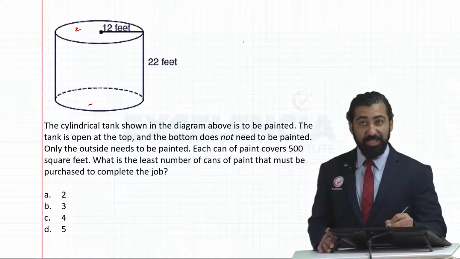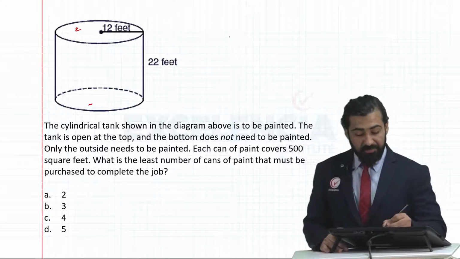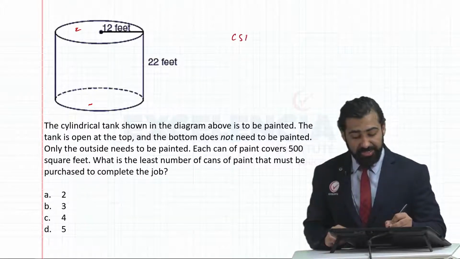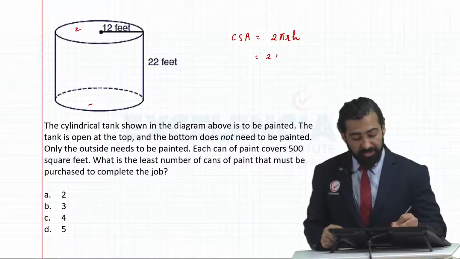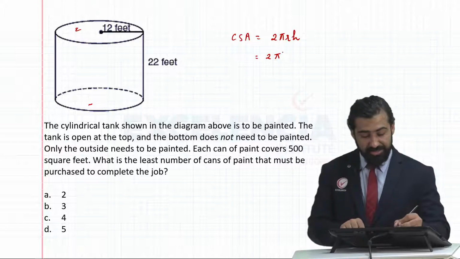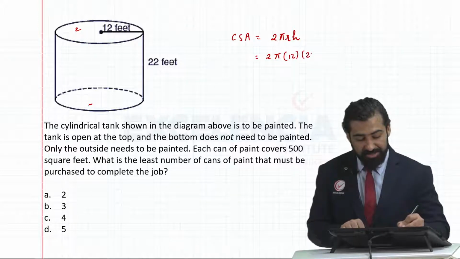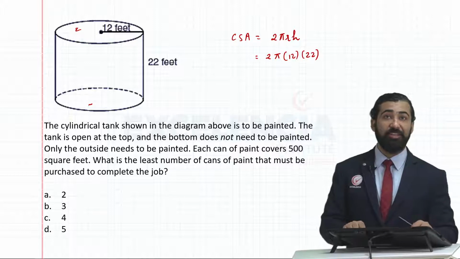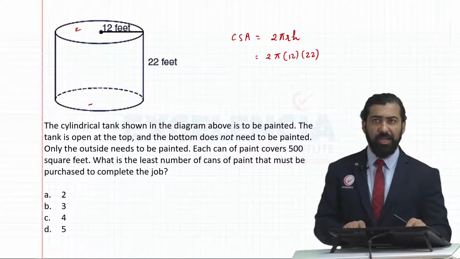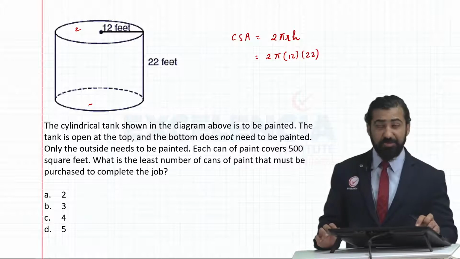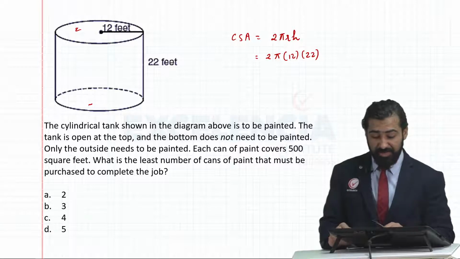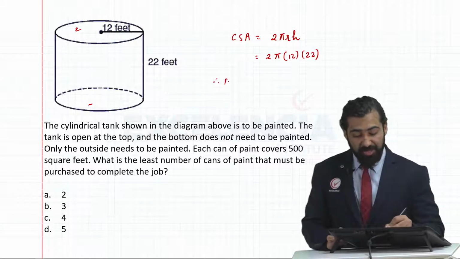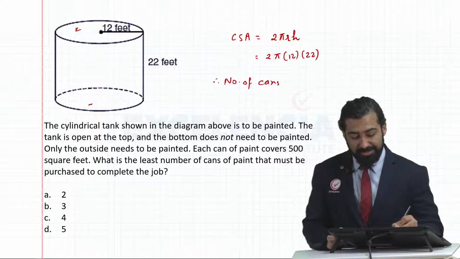First, we know that the curved surface area of a cylinder is 2 pi r h. This will be given in your formula booklet. So I'll get 2 pi, radius is 12 feet into height is 22 feet. If you have your calculator, you can straight up calculate this. I'm just calculating it without the calculator because at this point I haven't got my calculator on me. Now each can of paint covers 500 square feet. So therefore, number of cans required